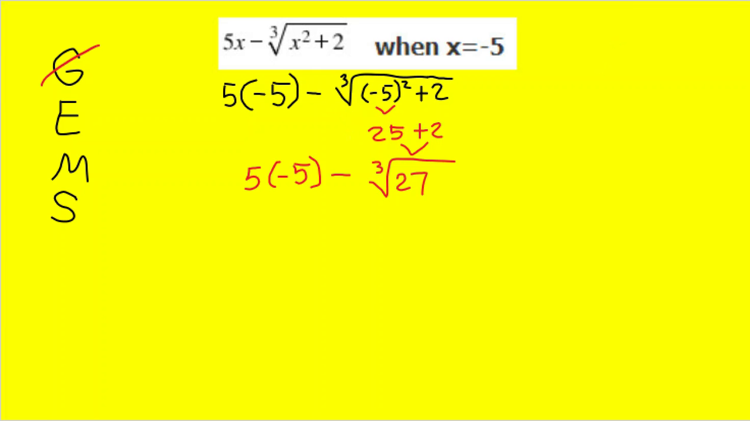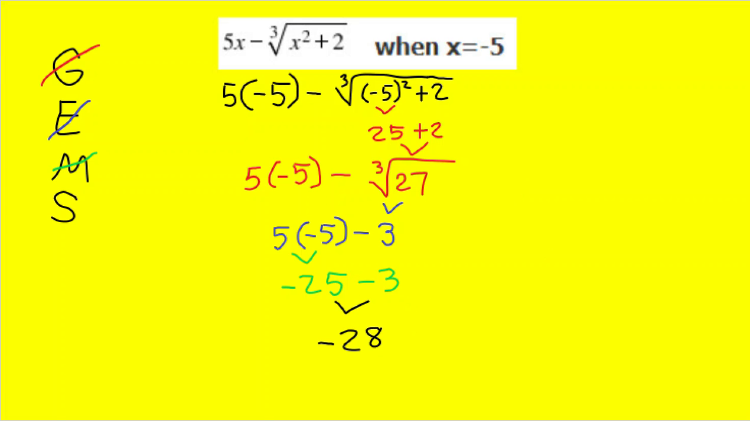My next step is exponents. Well, I don't have any exponents per se. I do have a cube root, which is the same power as an exponent, so I have to do it during the exponent step. So the cube root of 27 is 3, and then I can bring the rest of my problem down. And I'm done with exponents. My next step is multiply or divide. Well, I see a number next to parentheses, so that means multiply. So 5 times negative 5 will give me negative 25. And then I can bring the rest of my problem down, and I'm done with multiplying. And my last step is subtract or add, and I see I have a subtraction here. So negative 25 minus 3 will give me negative 28, and that is my final answer.